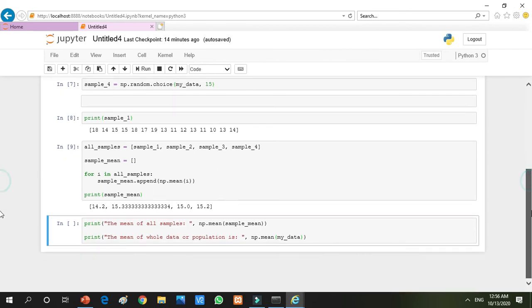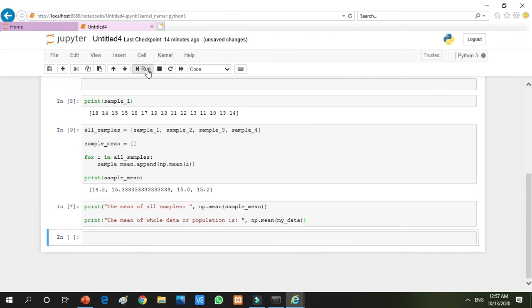And on the other hand, we have taken the whole population and then calculated the mean. So these two lines are the most necessary, the most conceptual, and the most important lines of this program, because this line will calculate the mean of all the samples and this line will calculate the mean of the whole population. So let us see how much they differ, and we will get a very clear idea about it.